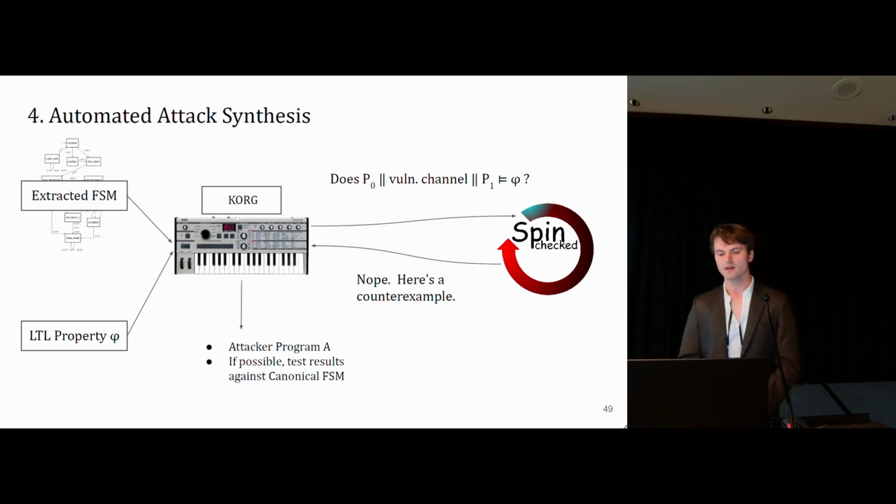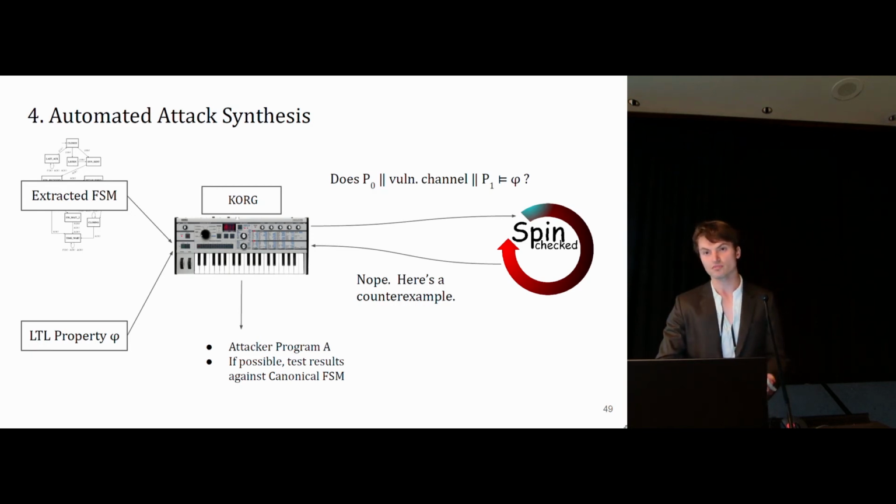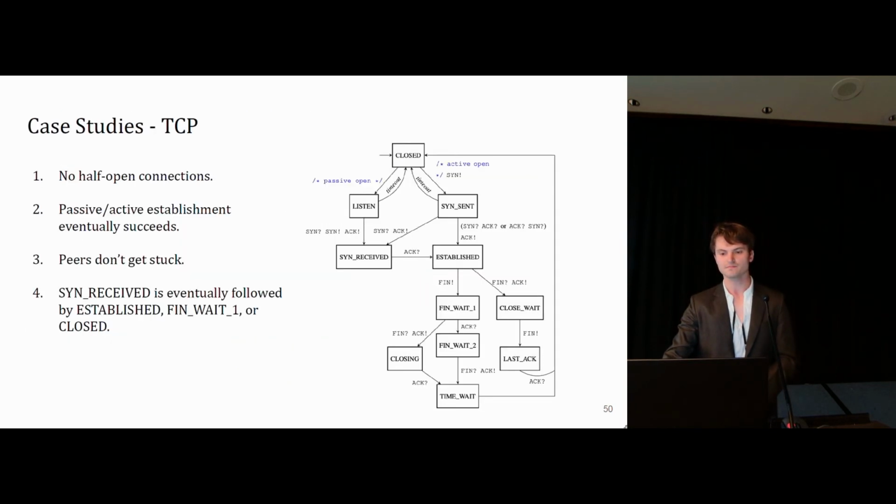It's quite simple. If you provide Korg with a canonical FSM, one that you wrote by hand, it will test the attack to see if it works. But in principle, if you're using our technique, you probably don't have that. We do two case studies, TCP and DCCP. For time, we'll only mention TCP. For TCP, we have 4 properties. The first 3 come from my Korg paper, the SafeComp paper in 2020, and the fourth Ben Weintraub wrote based off of a close reading of the request for comments document. And we have a canonical FSM, which I wrote. It's very similar to the one that I used in the Korg paper, but with some slight modifications to better support our setup for this paper.